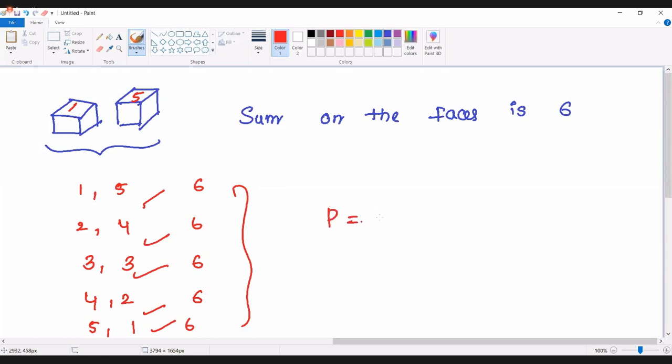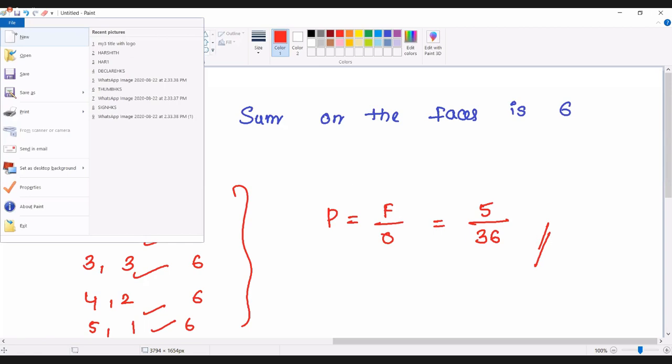So probability will be equal to number of favorable cases divided by total number of outcomes. If they ask us to find, if two dice are thrown simultaneously, the probability of getting a sum on the faces equal to 6, probability will be number of favorable cases by total outcomes. Because we are throwing two dice, the total outcomes are 36. How many ways will we get 6? We will get 5 ways. So the answer will be 5 out of 36. You can mark the answer as 5 by 36.